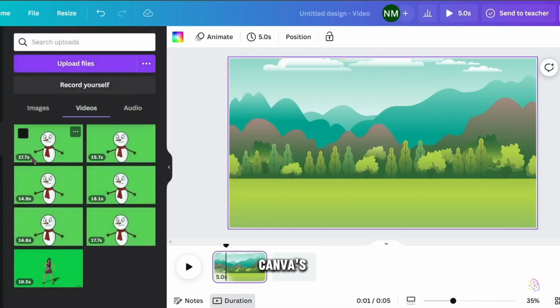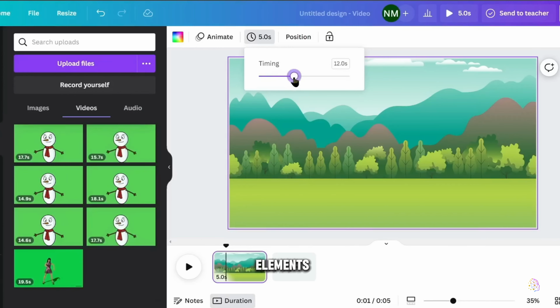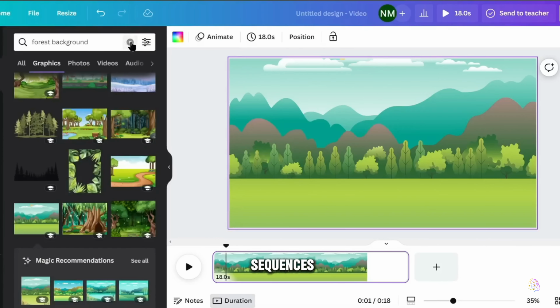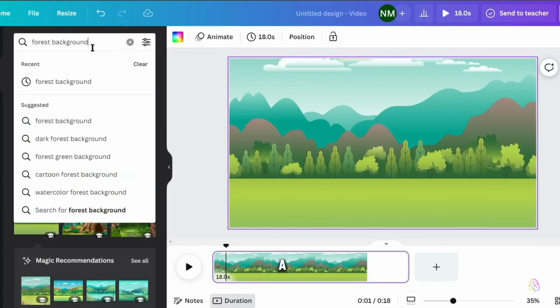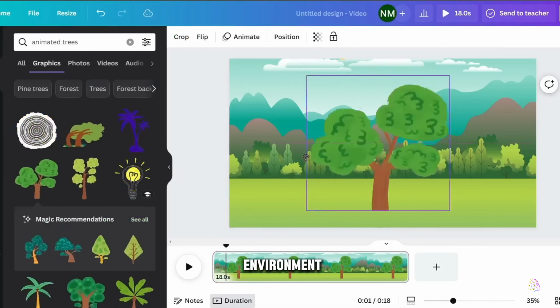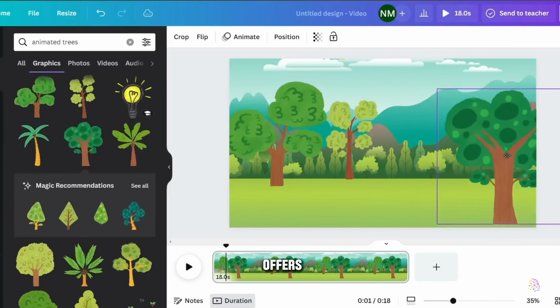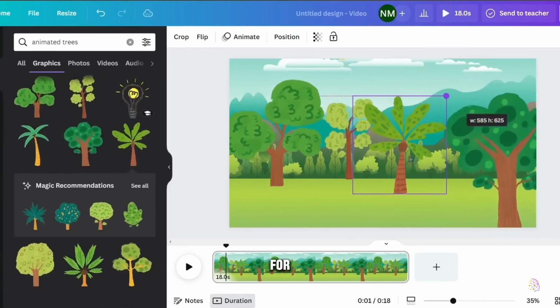Next, we'll use Canva's Elements feature to add visual elements such as trees, clouds, and other scenery to our animated sequences. These elements will help create a dynamic and engaging visual environment for our video. 4. Customizing visual elements. Canva offers a variety of customization options for its visual elements.